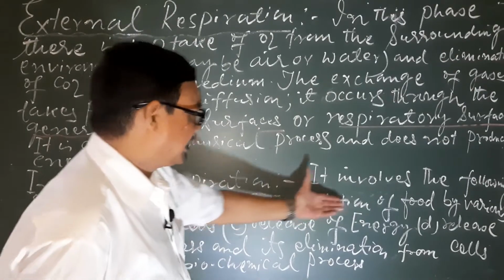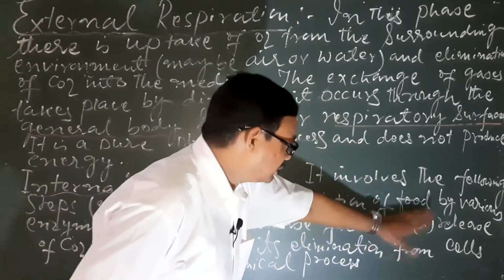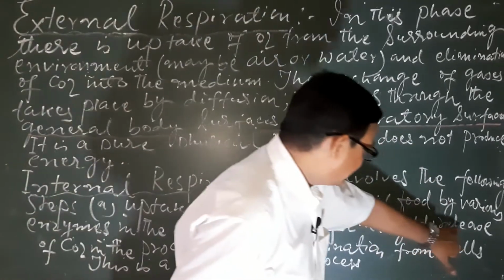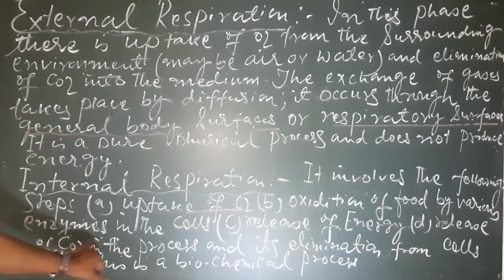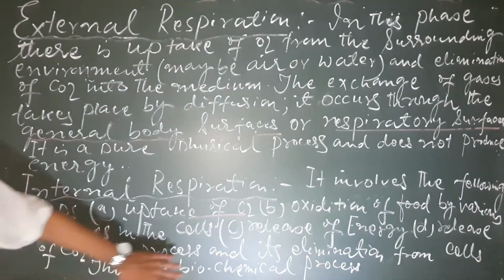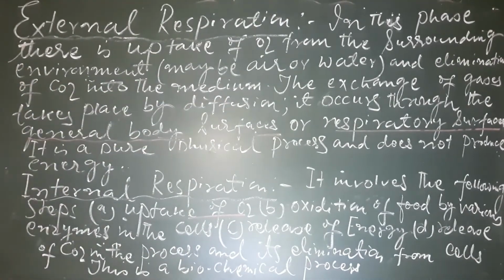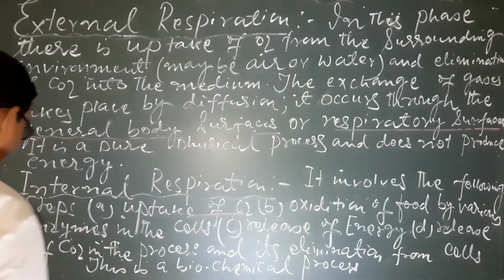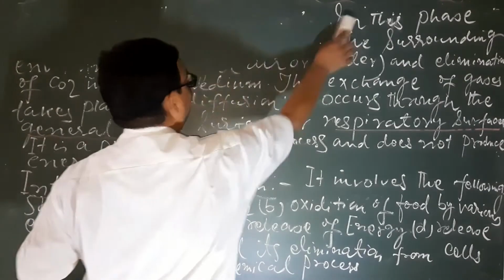Already it has been written: uptake of oxygen and release of energy. During this process energy is released, along with the release of waste products like carbon dioxide and its elimination from cells. This is a biochemical process and this is a physical process. So these two things are the phases of respiration.